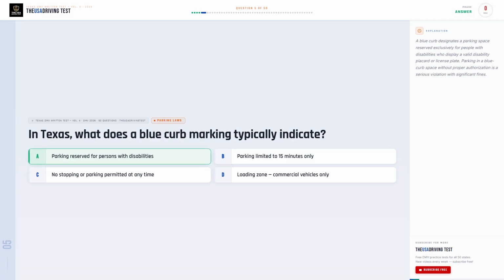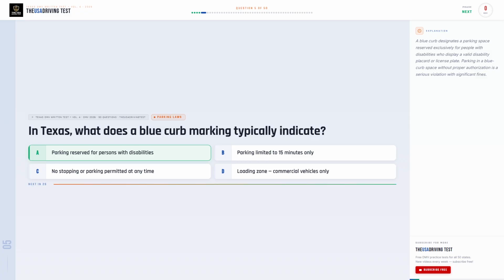The correct answer is A, parking reserved for persons with disabilities. A blue curb designates a parking space reserved exclusively for people with disabilities who display a valid disability placard or license plate. Parking in a blue curb space without proper authorization is a serious violation with significant fines.